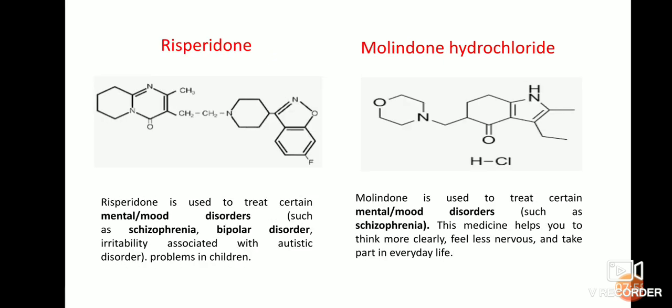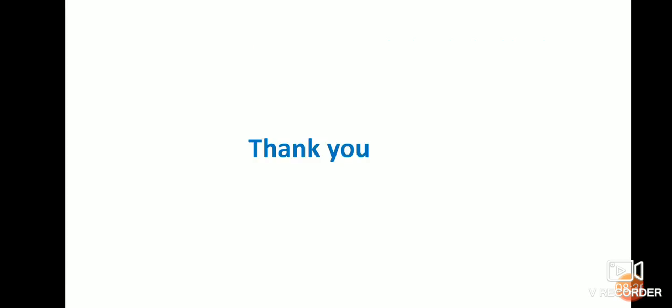Next is risperidone. Risperidone is used to treat mental or mood disorders such as schizophrenia as well as bipolar disorder, mainly in children. Molindone hydrochloride is used to treat certain mental or mood disorders such as schizophrenia, and also helps you think more clearly, feel less nervous and take part in everyday life. That's all. These are the structures and uses of antipsychotic drugs.